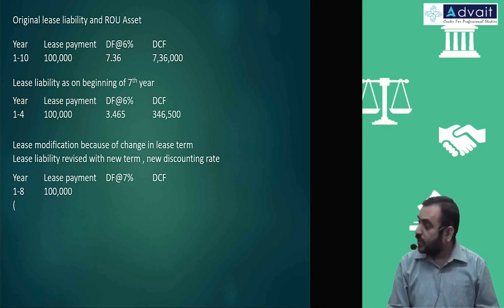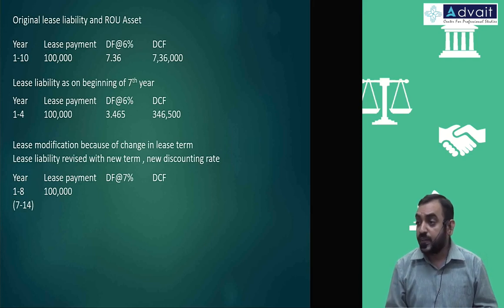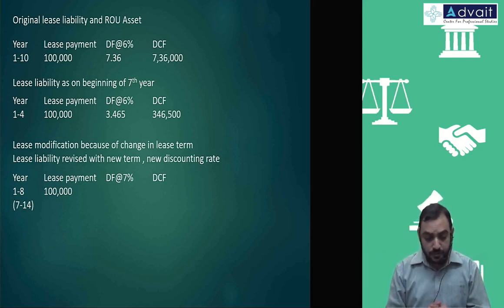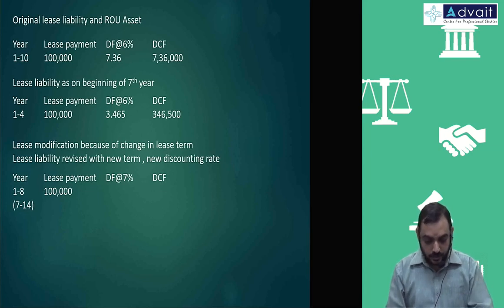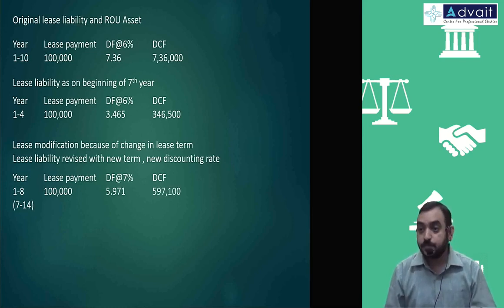And to be more specific, you can say it's actually year 7 to 14 for your reference. But I choose not to write 7 to 14 because then you take the discounting factor of the 7th year and all. So we'll take year 1 to 8 from that point onwards. So discounting factor at 7% for 8 years is 5.971. So 5,97,100.